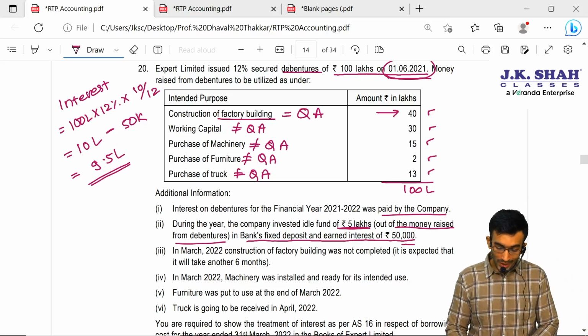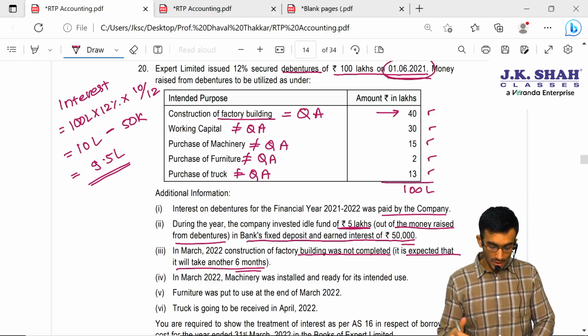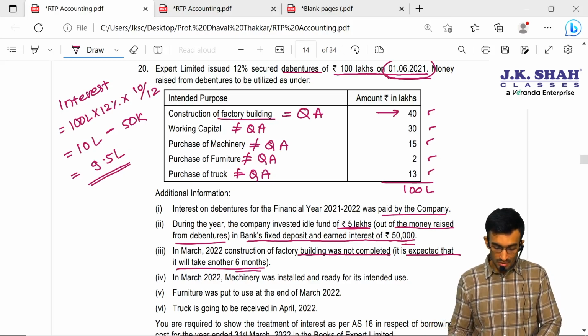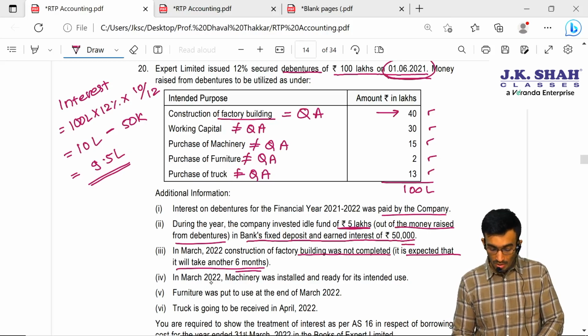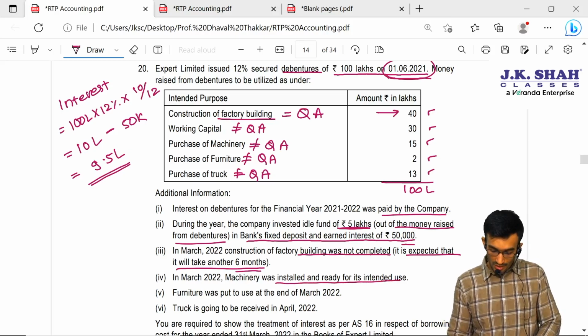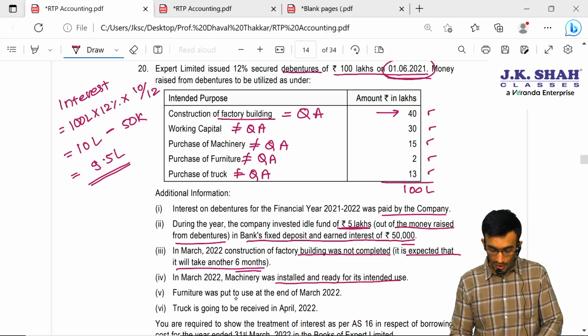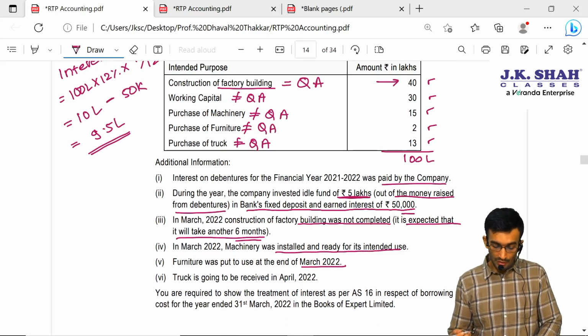In March 2022, construction of a factory building was not completed. It is expected that it will take another 6 months. So, sir, 10 months plus 6 months, that is 16 months. Anyways, it is more than 12 months. So, definitely, sir, it is to be considered a substantial period. In March 2022, machinery was installed and ready for its intended use. Since we have just purchased it and it is available for its intended use, this is not a qualifying asset. Furniture was put to use at the end of March. Okay, that doesn't mean that we will be treating that furniture as a qualifying asset. It is not a qualifying asset. Truck is going to be received in April, not a qualifying asset.